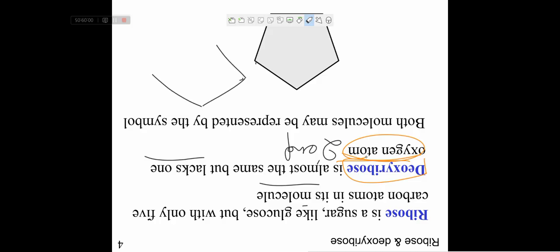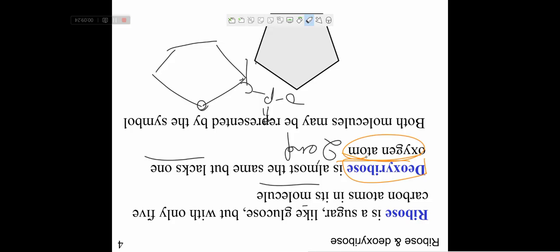Deoxyribose is almost the same but lacks one oxygen atom at the 2' end. Both molecules may be represented by the symbol. This is a 5 carbon sugar, ribose, but during formation of the polymer, this carbon atom will come here, that is C, and the phosphate group will be attached here.